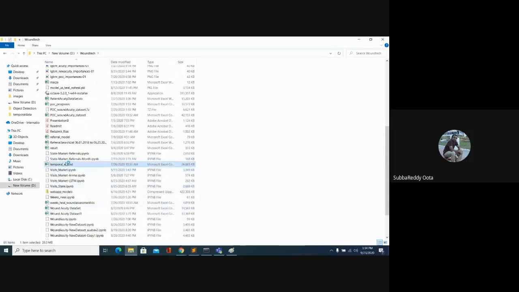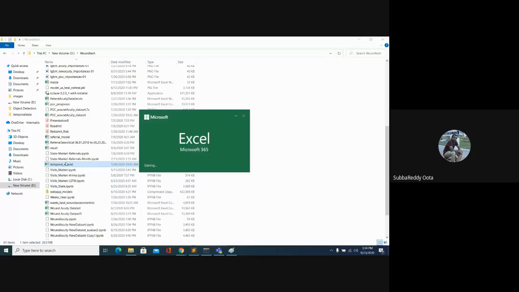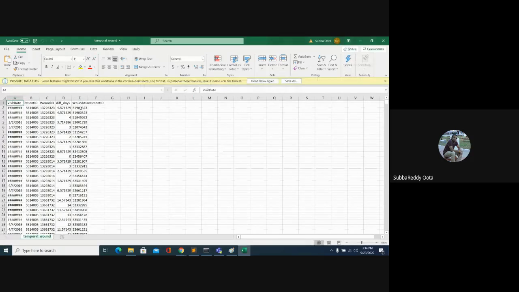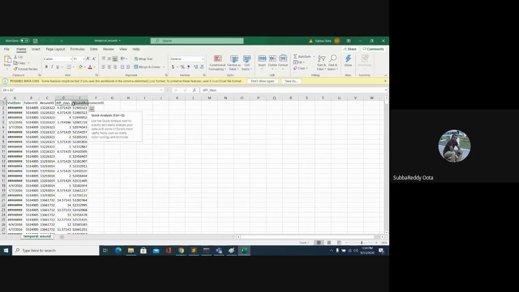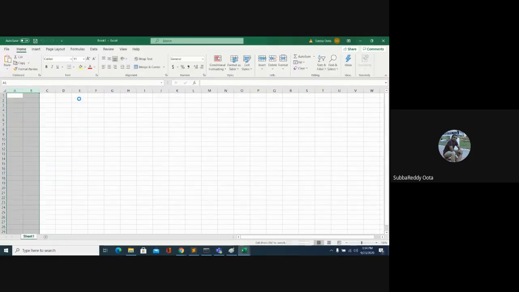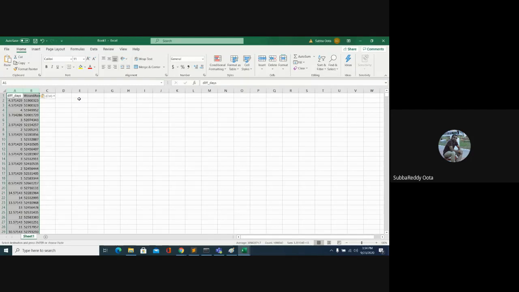So when you don't have a folder structure, you can go with this data frame option. In that case, what you have to do is create two columns. Like this, you need to create only two columns.